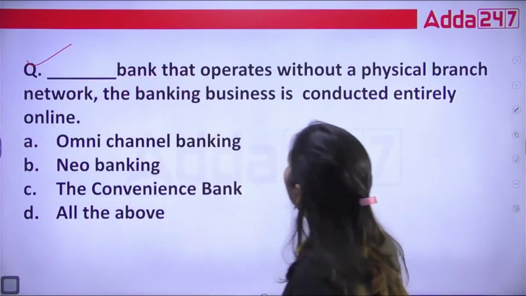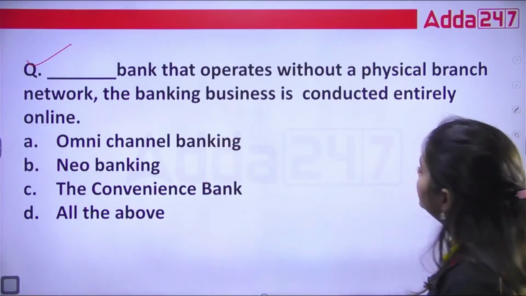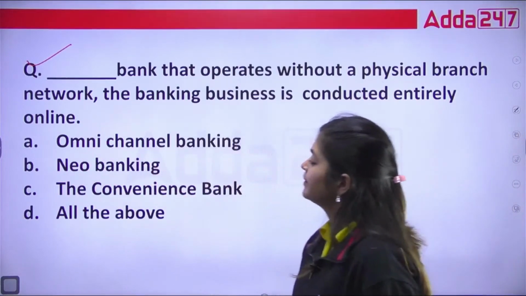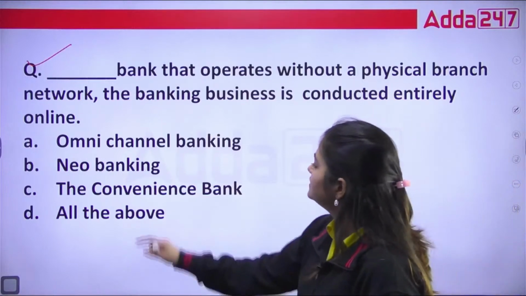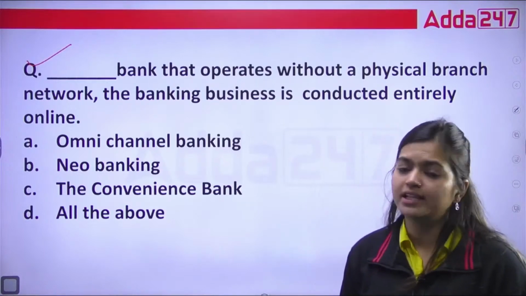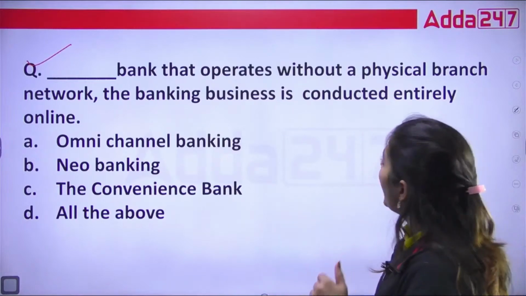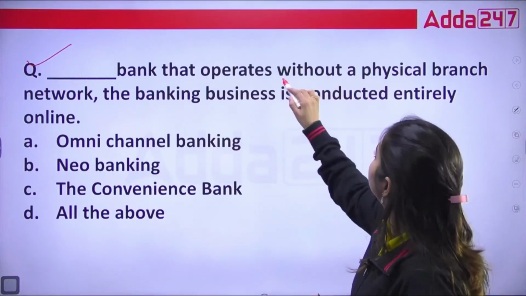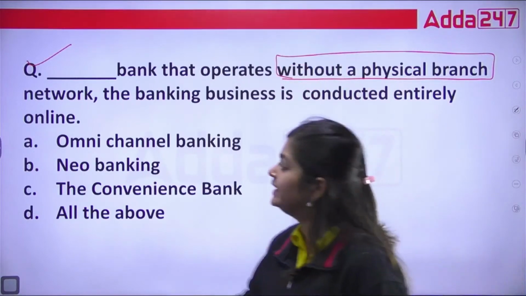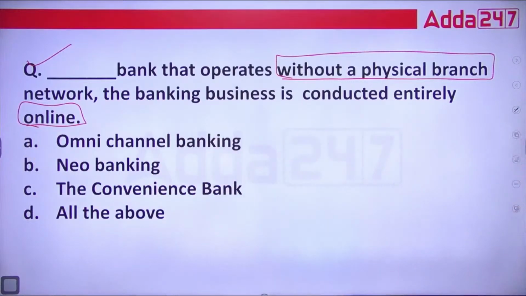Dash bank that operates without a physical branch network. The banking business is connected entirely online. Option A, omni-channel banking. B, neo-banking. C, the convenience bank. D, all the above. In this, they are asking that we have one of the forms of bank in which we operate without any physical branch. Means totally, entirely online we do.